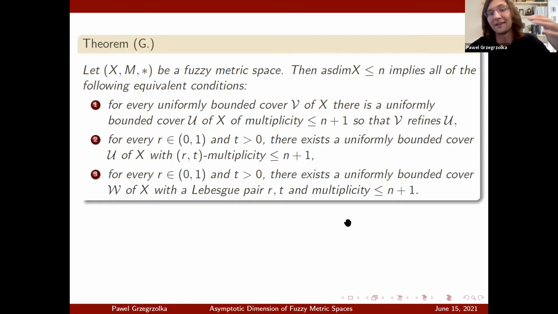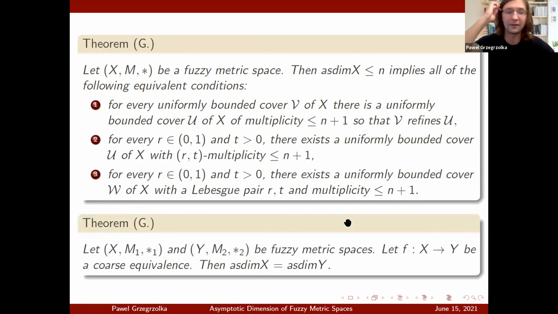It can be shown that the definition that we gave implies the conditions here listed as number 1, 2, and 3. However, it is not exactly clear if those conditions 1, 2, and 3 are equivalent to our original definition of an asymptotic dimension of a fuzzy metric space. So if you are interested in looking for something to do, this would be one thing that you could try to prove: that any of those conditions 1, 2, or 3 implies that the asymptotic dimension of a fuzzy metric space is smaller or equal than n.